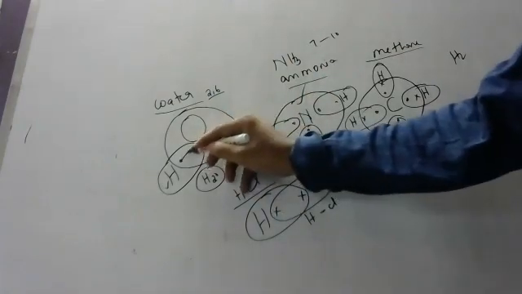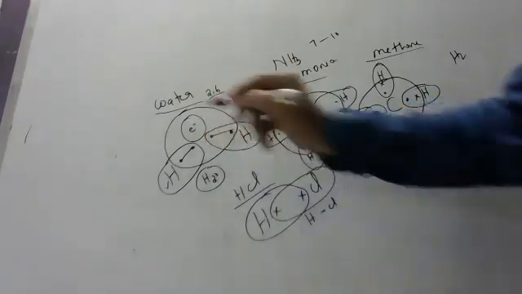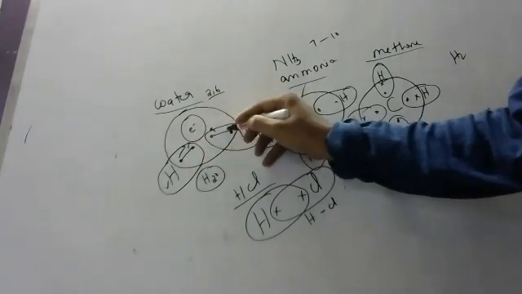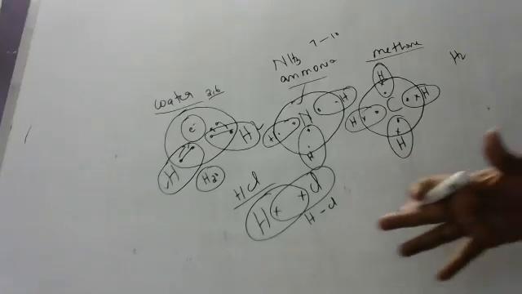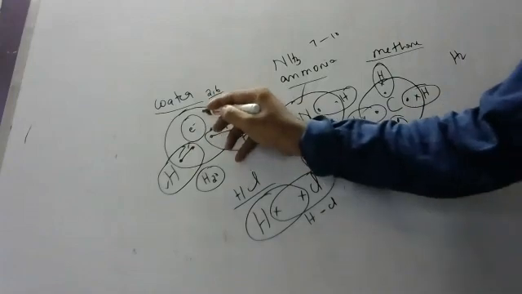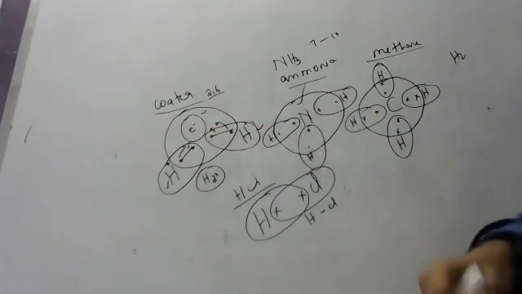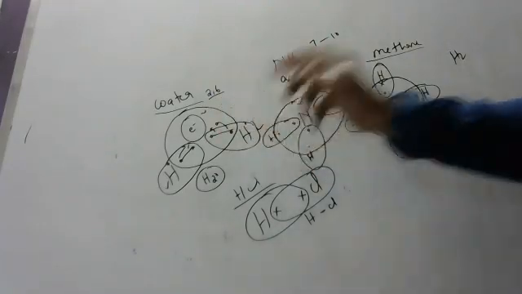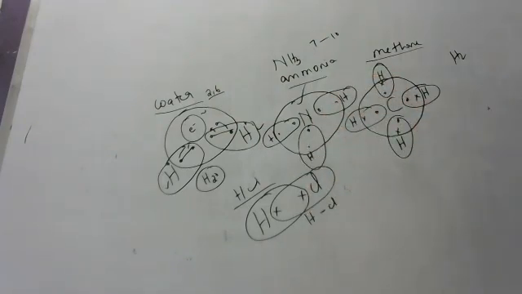Even though they both are sharing these electrons, oxygen, being more electronegative, will drag these two electrons a little towards it. It will say, I will keep it with me, don't worry. So these electrons go a little towards oxygen: a little minus charge on oxygen, a little plus charge on hydrogen. Actually, covalent bonds do not have charges, but you get a little minus and a little plus charge. Getting such a little minus and little plus charge is called polar covalent bonds.